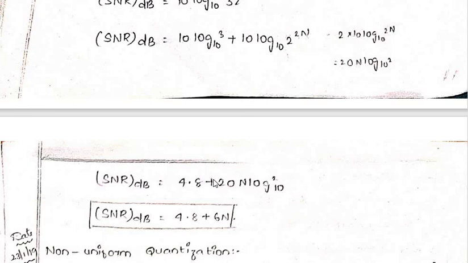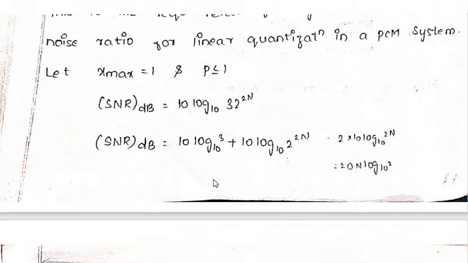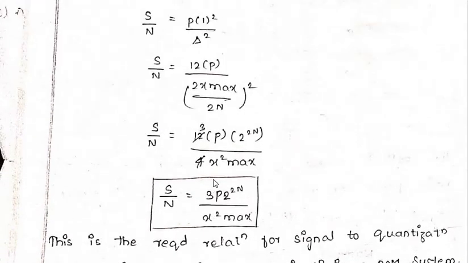This is how you have to calculate the signal to noise ratio in decibels. Or else the signal to noise ratio is equal to 3P 2 to the power of 2n divided by x square max, and that is more than enough. Up to here the relationship is more than enough.